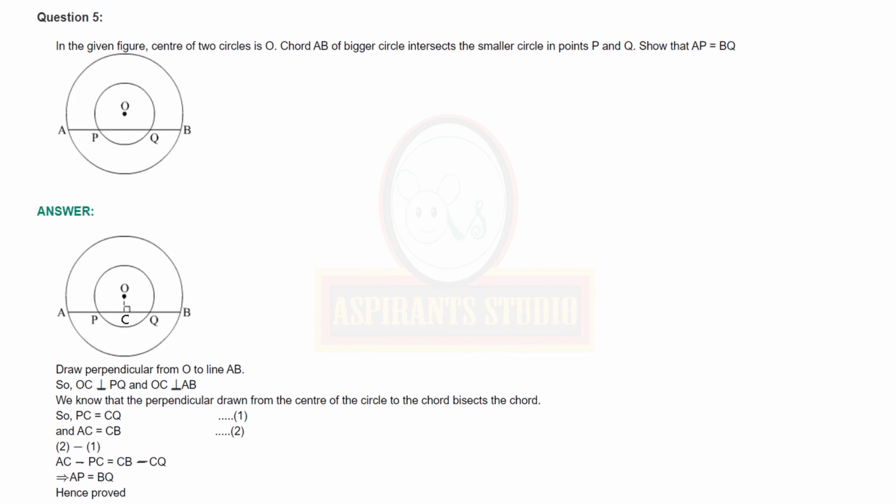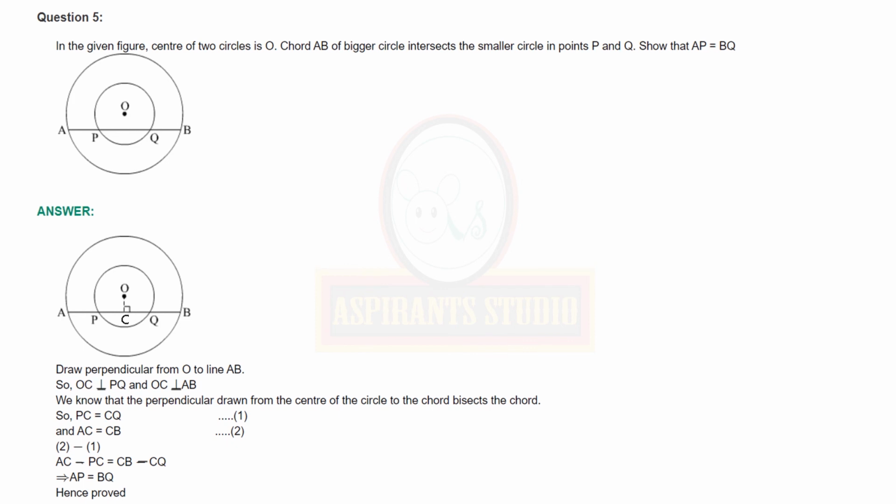Make the construction. Draw perpendicular from O to line AB, that is OC is perpendicular to AB as well as OC is perpendicular to PQ also. We know that perpendicular drawn from the center of the circle to the chord bisects the chord. So PC is equal to CQ. Also AC is equal to CB because the same property can be applied to the bigger circle also.